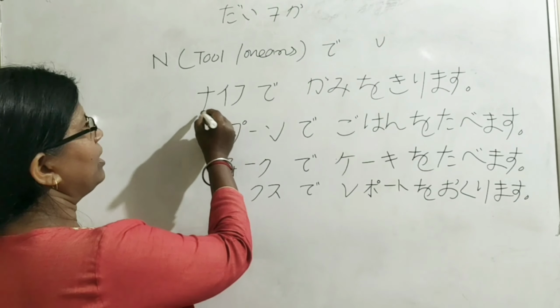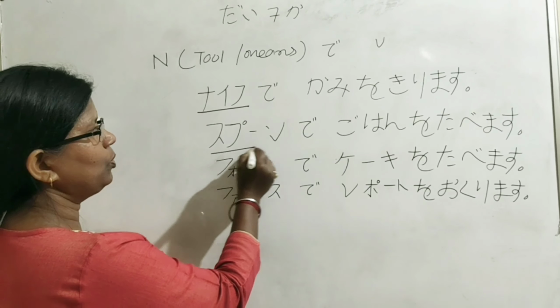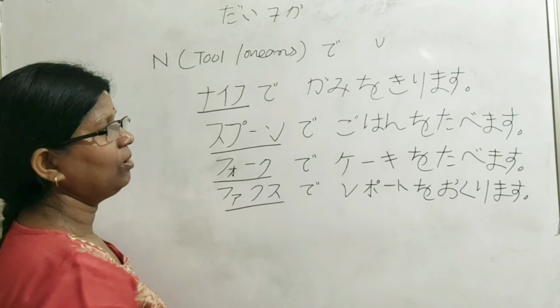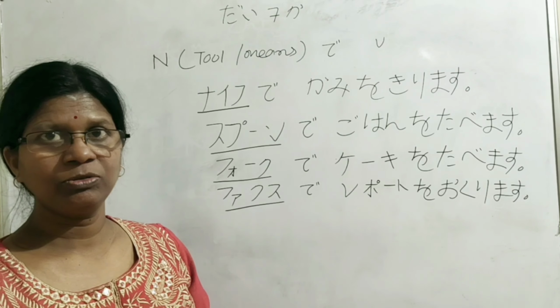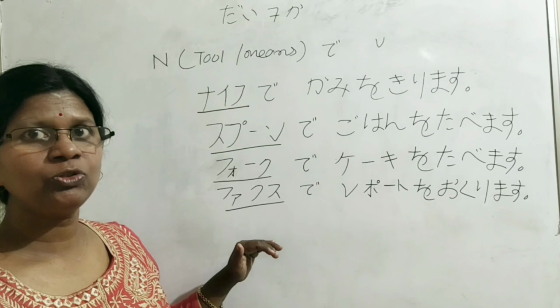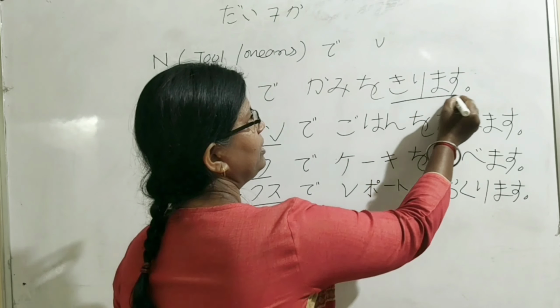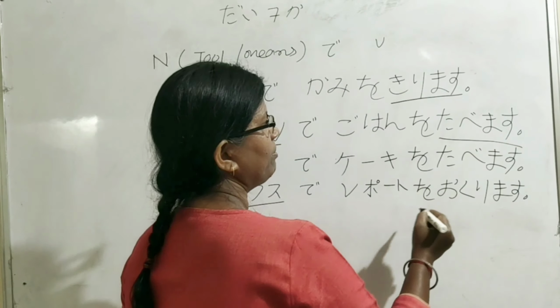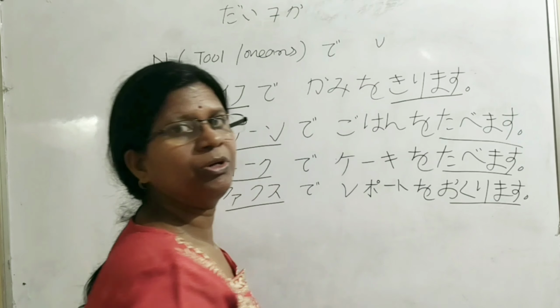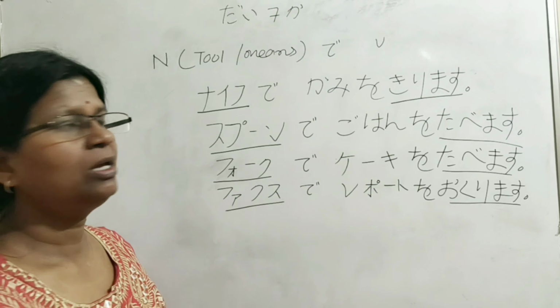Here, knife, spoon, fork, fax, all are tools or means we use to perform kirimasu, tabemasu, here also tabemasu, okurimasu.